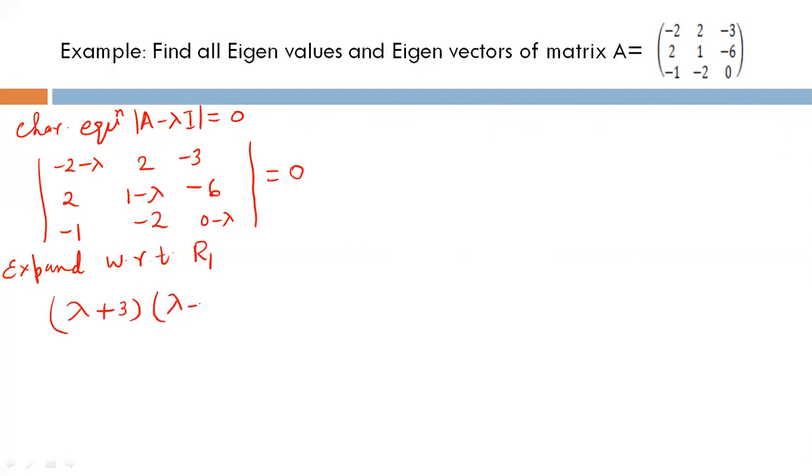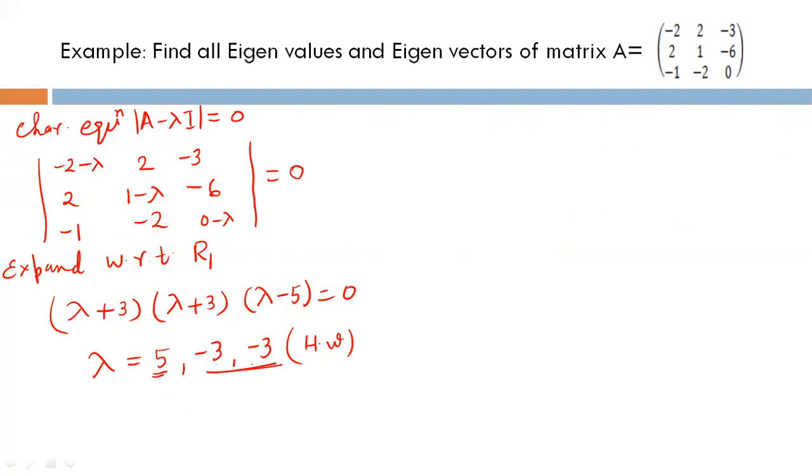Lambda plus 3, lambda plus 3, lambda minus 5 equal to 0. So the eigenvalues will be 5, minus 3, minus 3. I'm giving you as homework to calculate these eigenvalues by expanding this characteristic equation and using a calculator. You can see that the algebraic multiplicity of 5 is 1 and the algebraic multiplicity of minus 3 is 2.